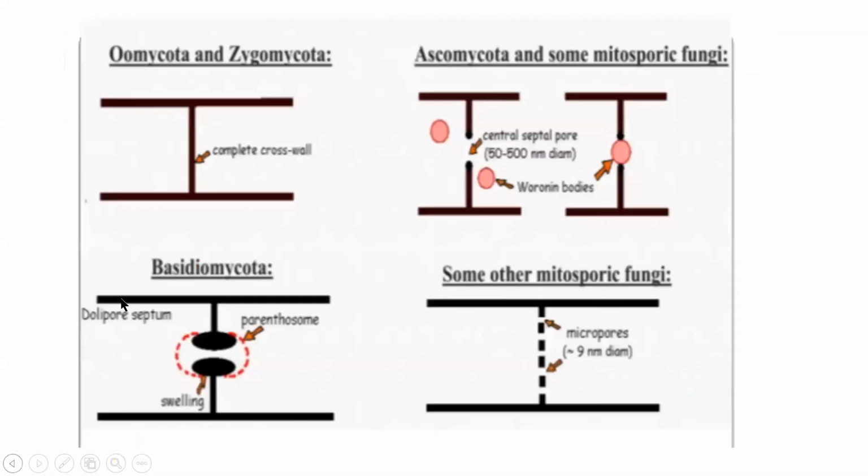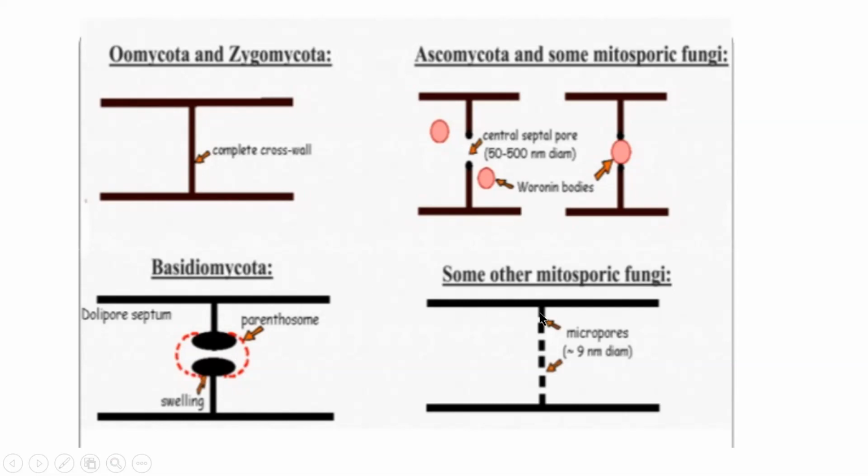So see, you can see the different types of septa are there. Cross walls, but some of the cross walls are totally closed. Okay, complete cross wall you can see. Some of the cross walls have a small opening, simple pore. It's a simple எளிய துளைன்னு சொல்லுவோம். Simple pore in the middle. Some of the hyphae have a slightly complicated structure. They are called dolipore, a dumbbell shaped structure, which will form a dumbbell shaped pore. Okay, it's called dolipore septum.